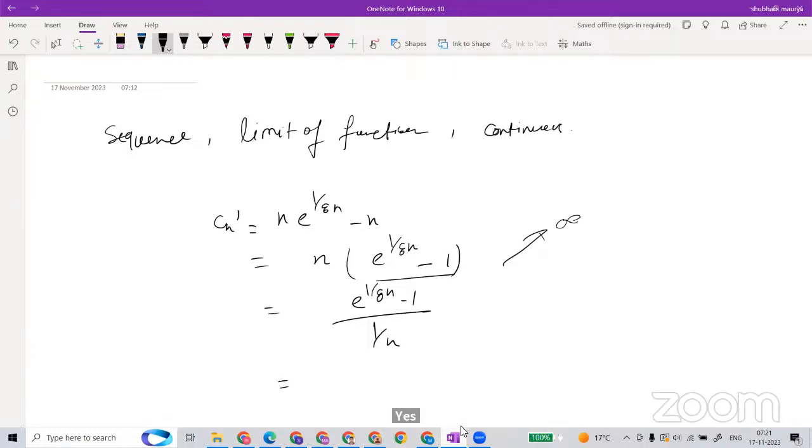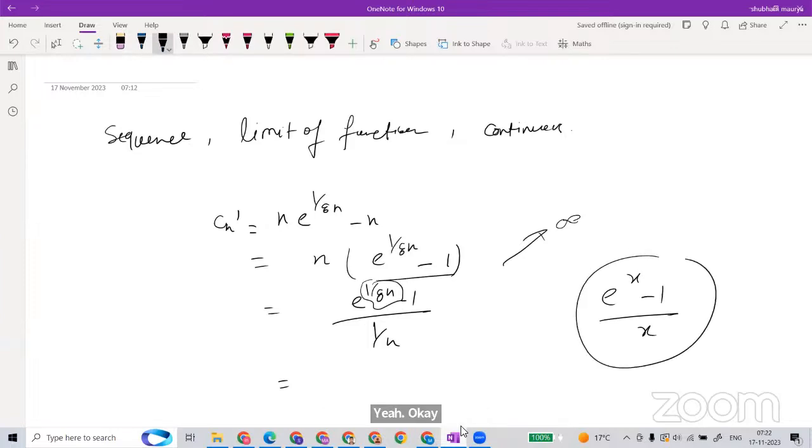Now, we have the sequence. Because we have 1 upon 8n, let's make it like this so that it will be easier. It will be like e power x minus 1 upon x, sorry, e power x minus 1, upon x kind of thing. It will become that, right?